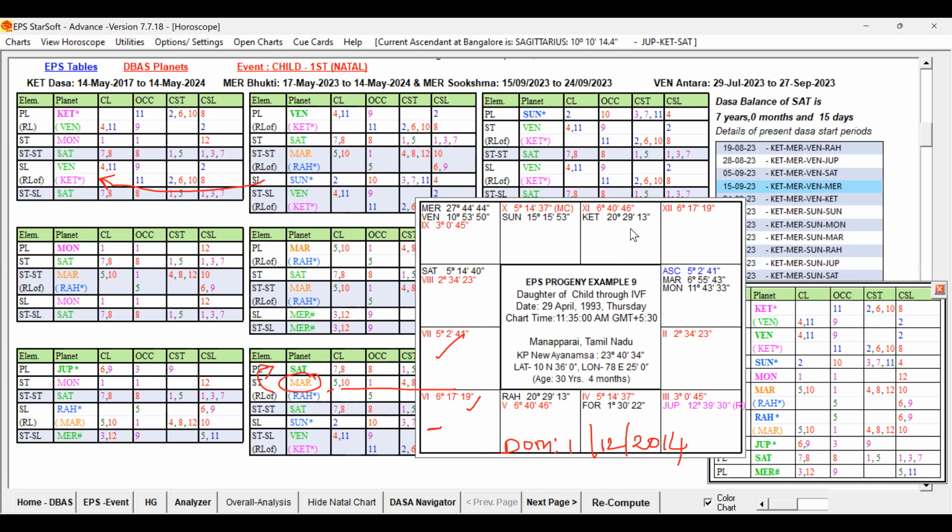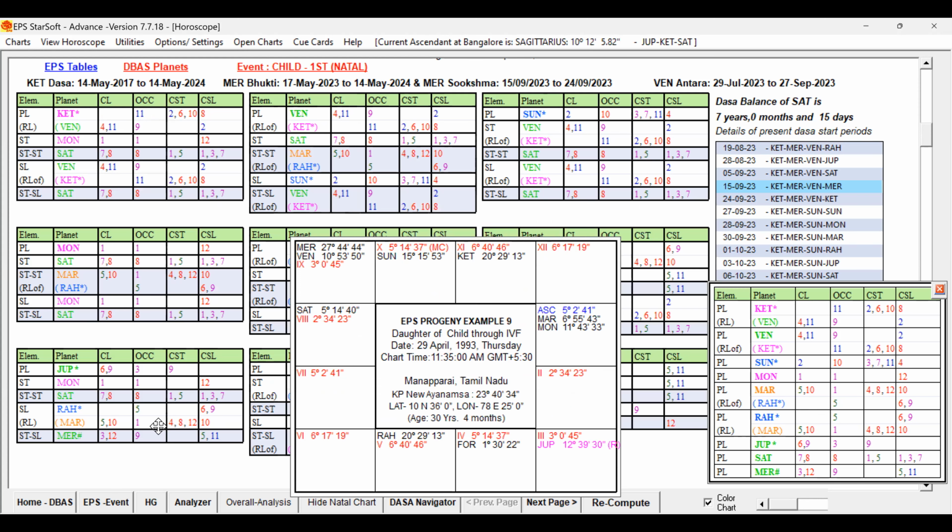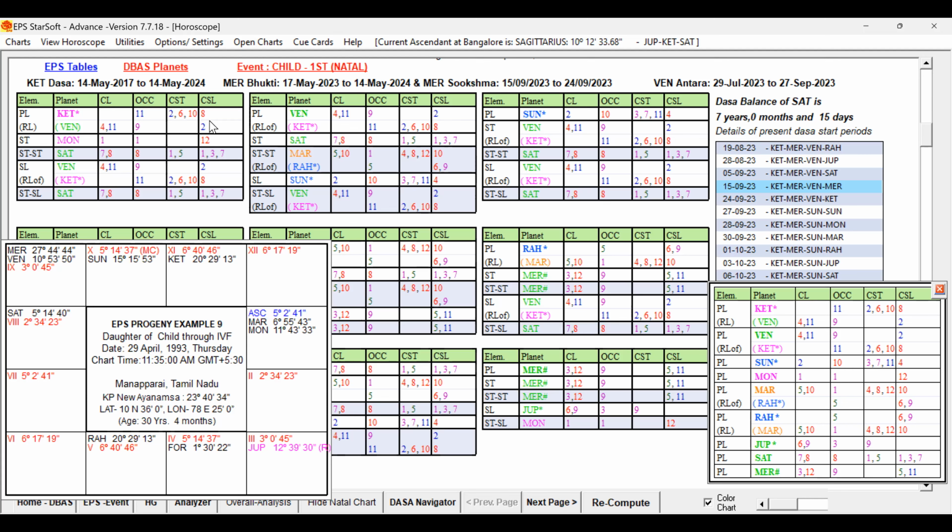And after that, Ketu started. Mercury Dasa was over and Ketu Dasa started running. Whether Ketu Dasa itself is favorable for the progeny: you can see Ketu is a mixed one, representing Venus, which is good, and the star level Moon is also a mixed one, not unfavorable. 1/1/12, it is a mixed one, and the second level planet is Saturn, a very good key planet. The sublord is a good key planet, and the star lord of the sublord, again Saturn, is a good key planet. So Ketu is also favorable with the help of the key planets.